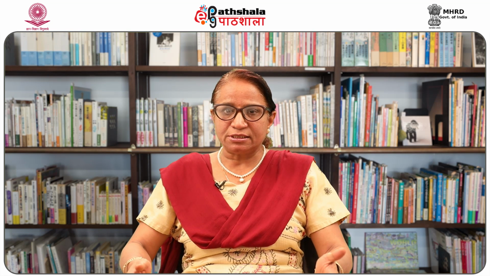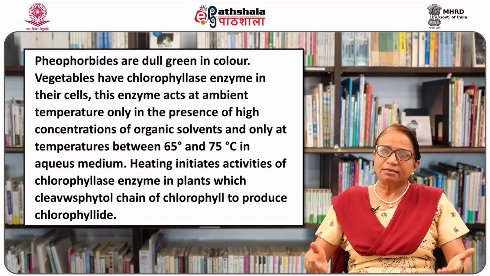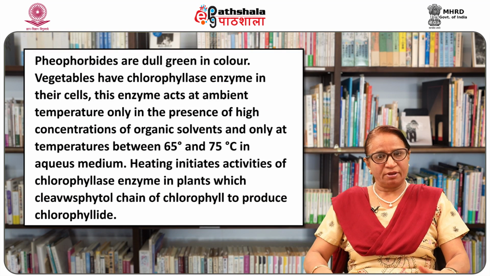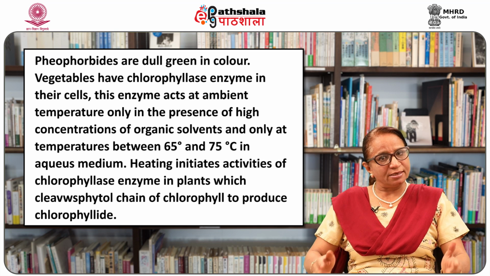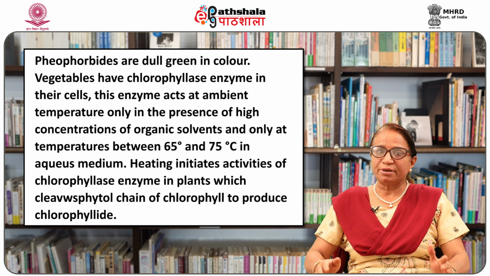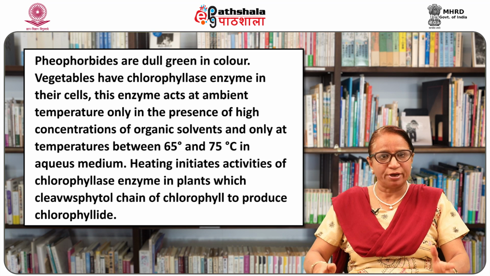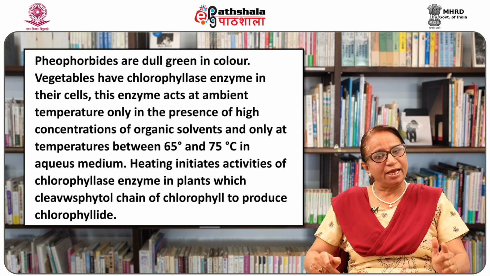Heating of vegetables with chlorophyll in acidic media results in formation of pheophorbides. Pheophorbides are dull green in color. Vegetables have chlorophyllase enzyme in their cells. These enzymes act at ambient temperature only in the presence of high concentration of organic solvents and only at temperatures between 65 degrees centigrade and 75 degrees centigrade in aqueous medium.